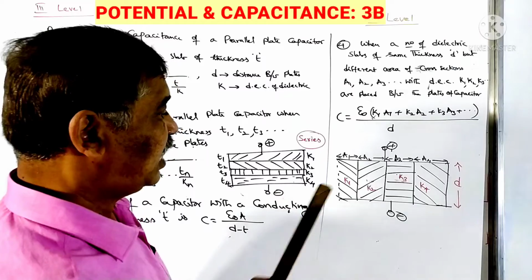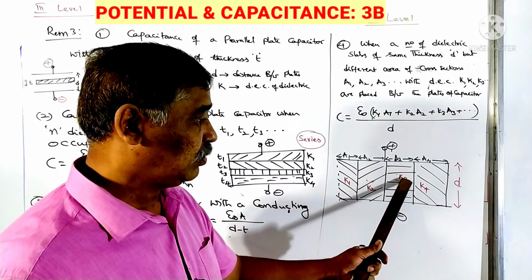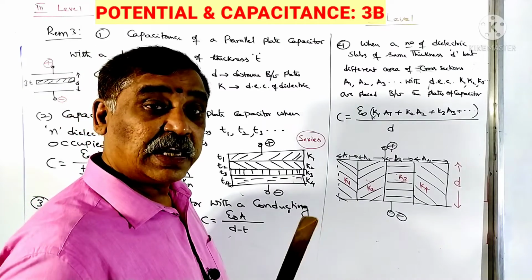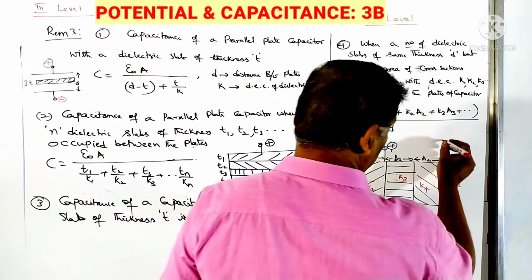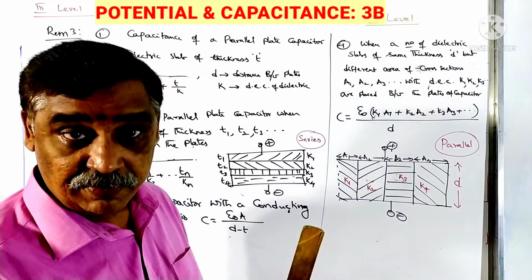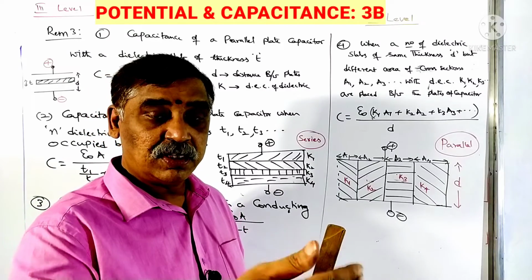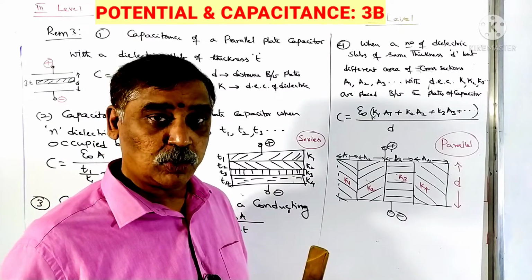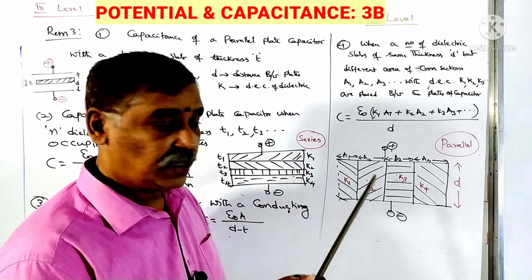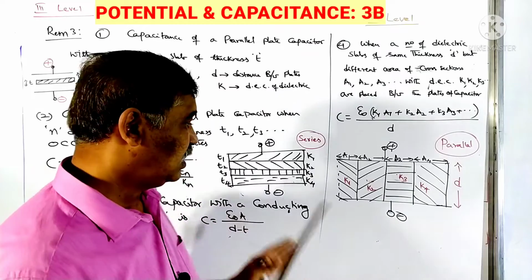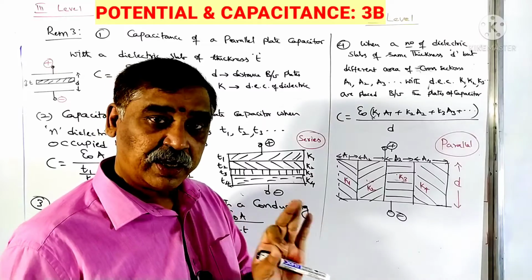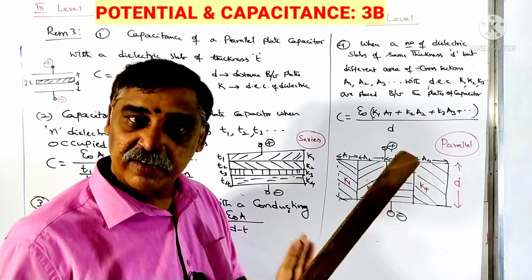In this case, we take this as one capacitor, another capacitor, one more capacitor, another capacitor. When such a pattern is given, capacitors are connected in parallel. So this looks like a parallel connection. In parallel connection, the net capacitance is familiar to us. Cp is equal to C1 plus C2 plus C3 plus C4, etc. If you simplify, you will get this equation. This we should remember. In many question papers, these types of problems are given. If you remember this formula, it can be done very easily. Otherwise, it becomes very difficult.